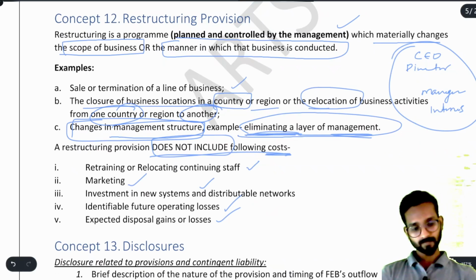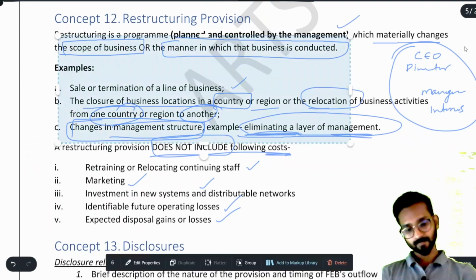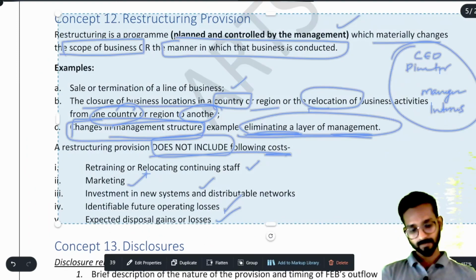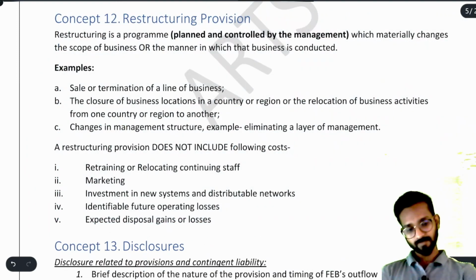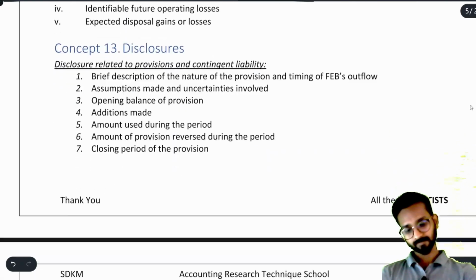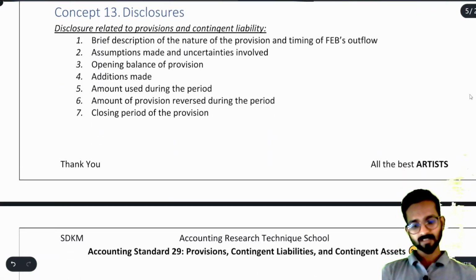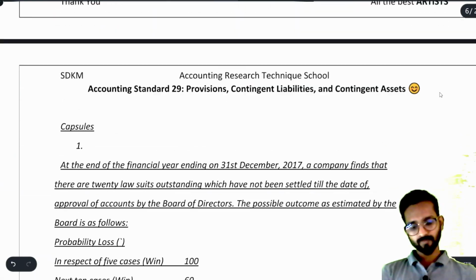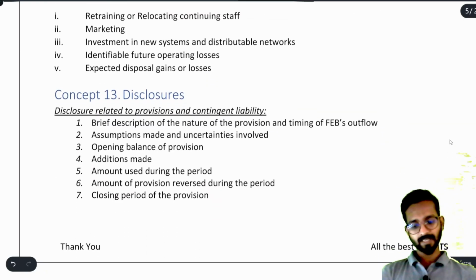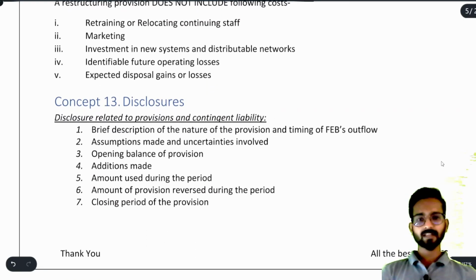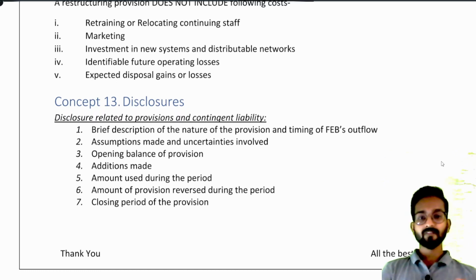Now, after this we talk about disclosures. Disclosure means whatever provision we are creating, whatever contingent liability is there, we are estimating the amounts, we are writing about contingent liability. We have to provide some information to the users of the financial statements. What is that information?